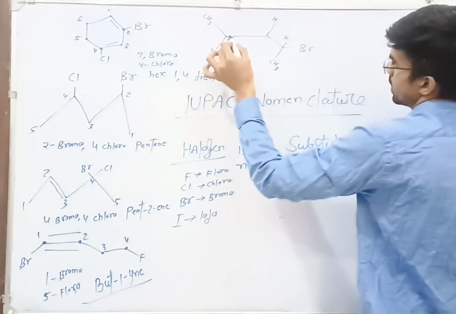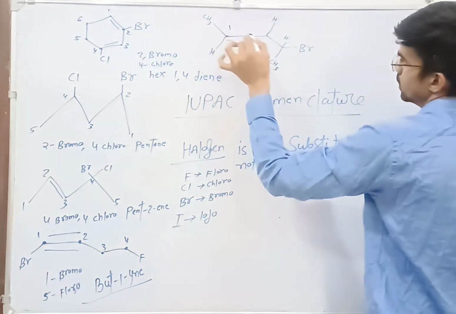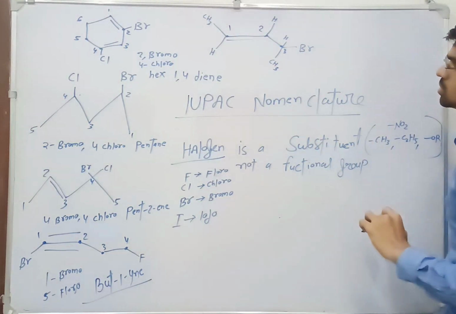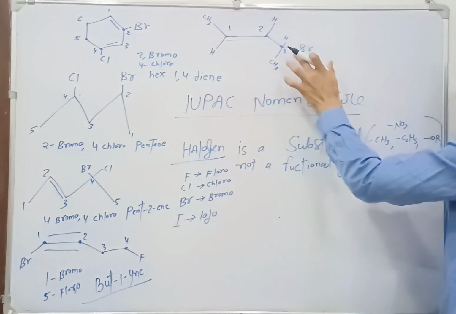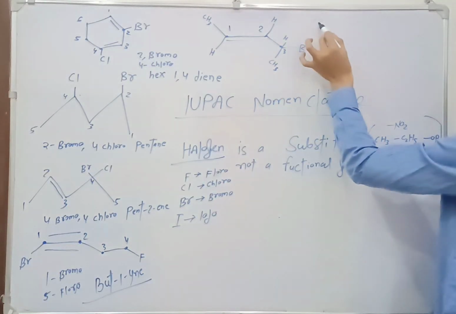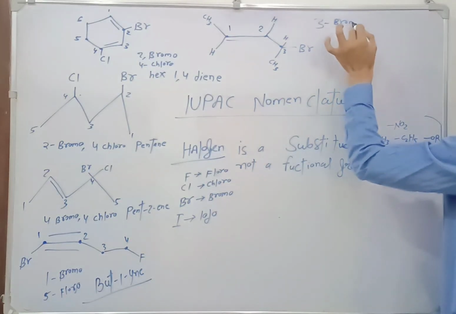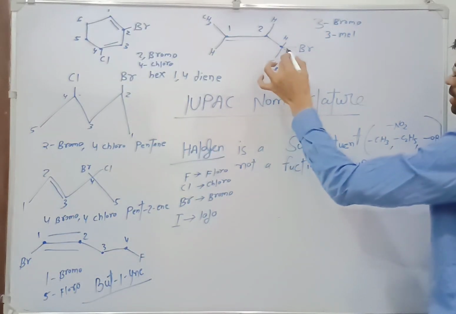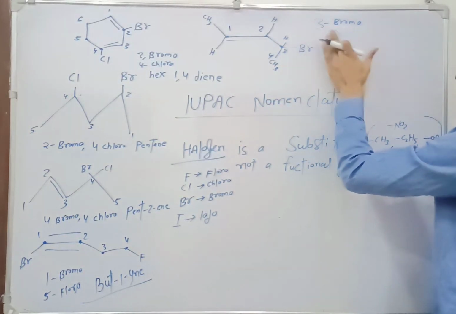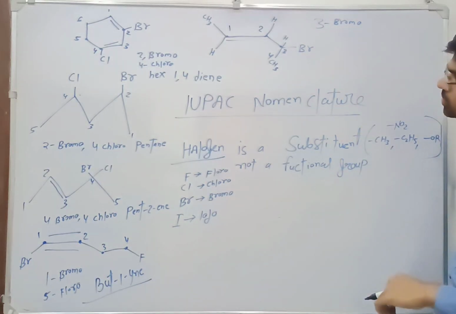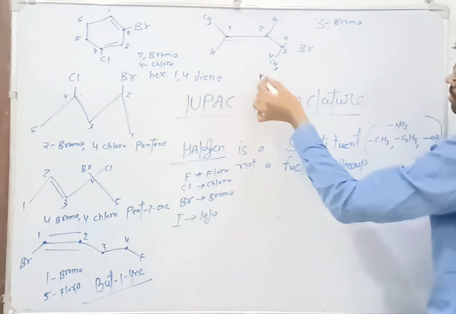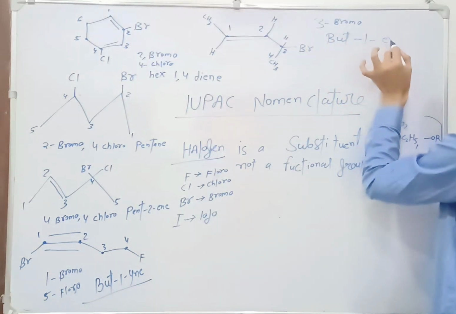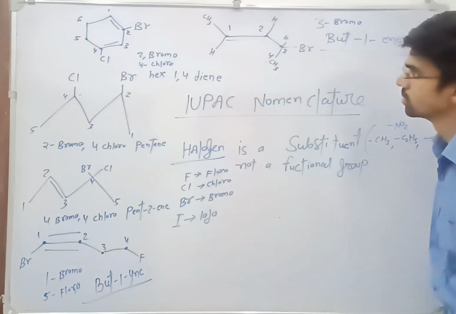Again for this compound, start numbering from this side. 1, 2, 3. Okay. So 3 methyl, 3 bromo, 3 methyl, or you can write it, this can be 4. So 3 bromo only is there, 3 bromo, but 1 in butene. 3 bromo butene.